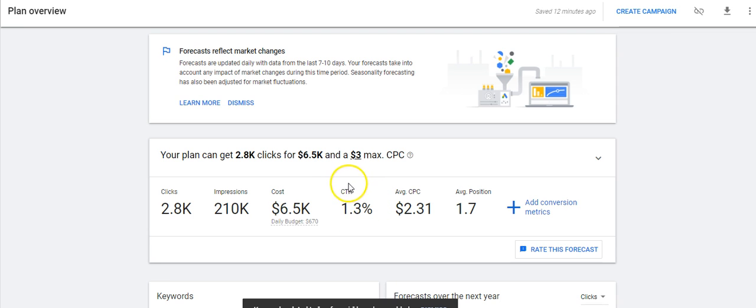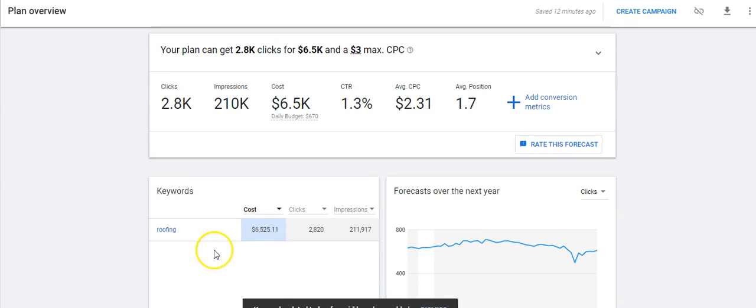Click-through rate. So this is what it thinks it would give for you. My average position would be number 1.7 on the page. So I'd probably be number 2 most of the time. Sometimes I'd be number 1. Sometimes I'd be number 2 when you do a search for roofing. And this is what you would see. There it is right there. The amount of clicks, the amount of impressions.